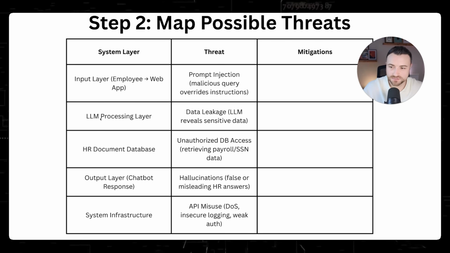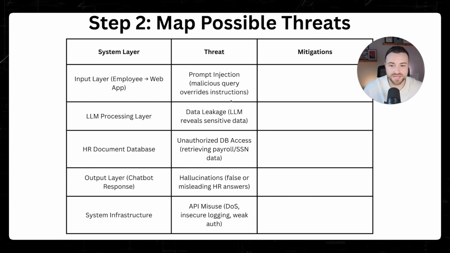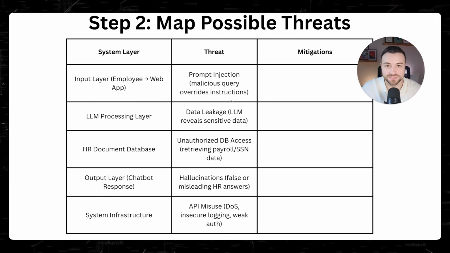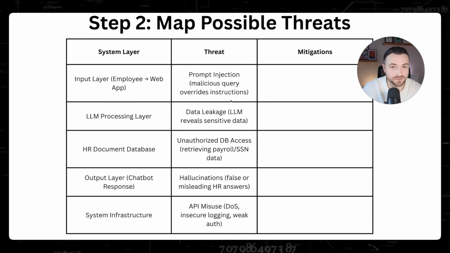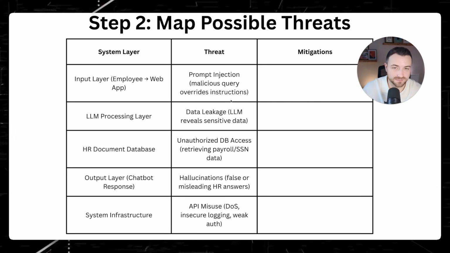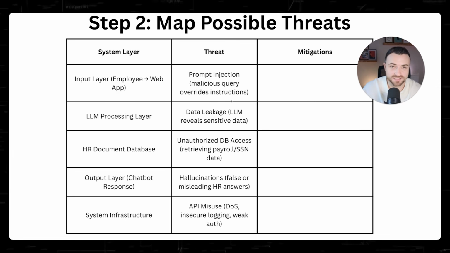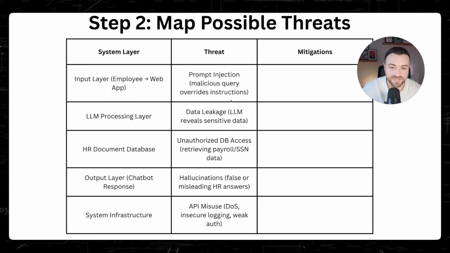So next, in the LLM processing layer, there's a chance for data leakage where the LLM could reveal sensitive data. So often this AI chatbot could be sat on top of maybe a traditional HR tool, and because of that, it contains a lot of sensitive information that can be retrieved. So there could be a chance that in the HR tool a lot of the information is locked down, but when you give it access to the LLM and the chatbot tool, it's just able to query any information in there.